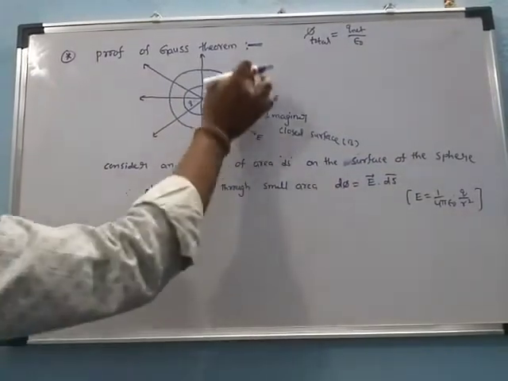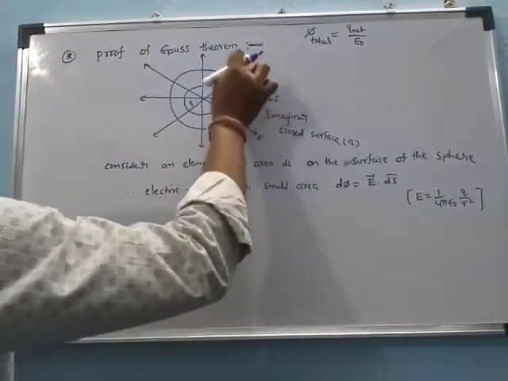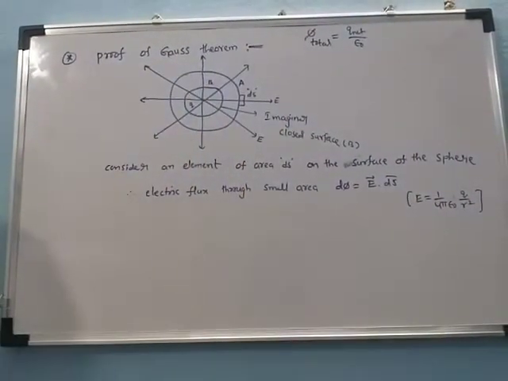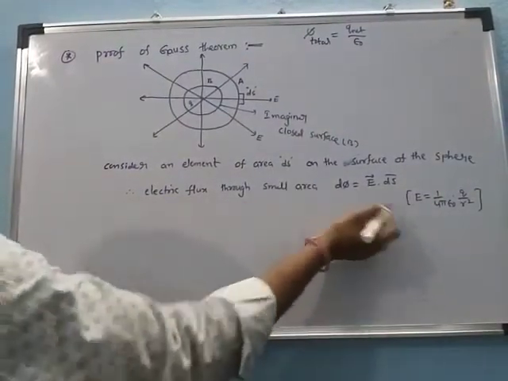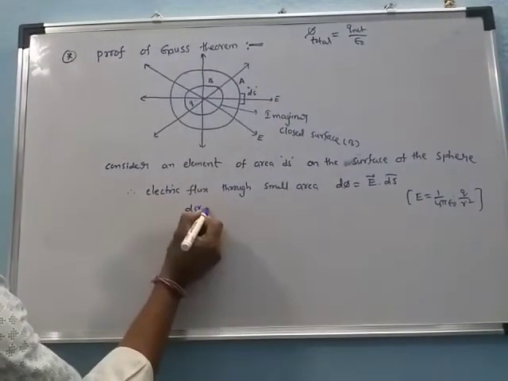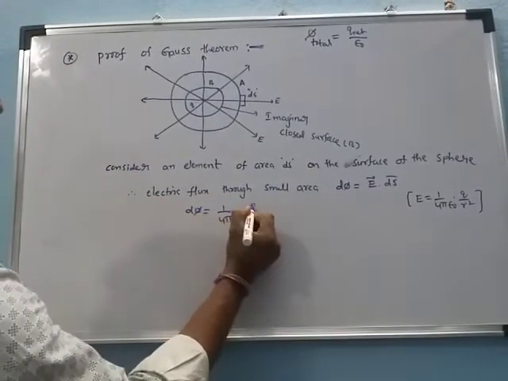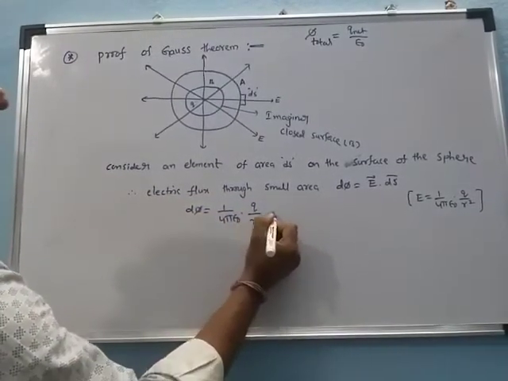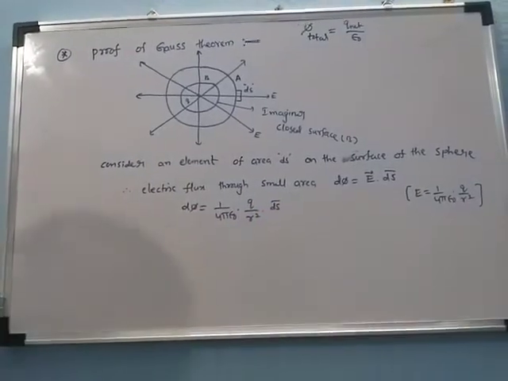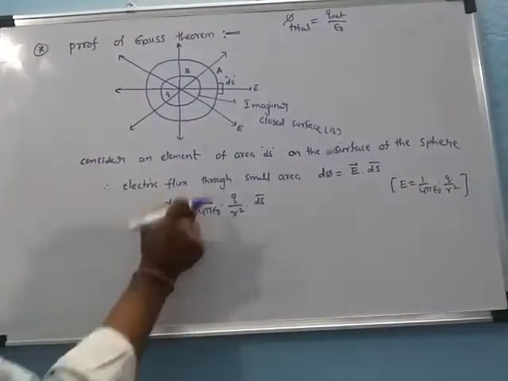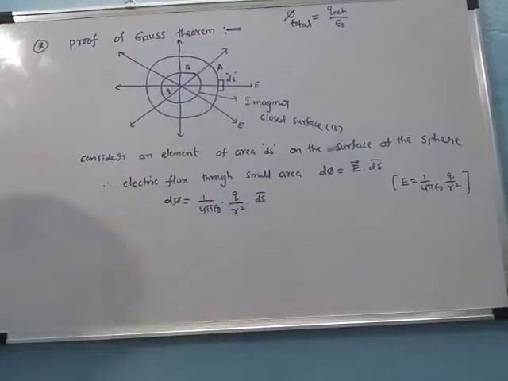We can find the total electric flux through a closed surface. Substituting, d phi is equal to 1 by 4 pi epsilon naught q by r square into ds bar. This is the electric flux of this small element.